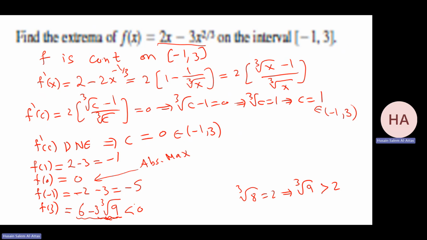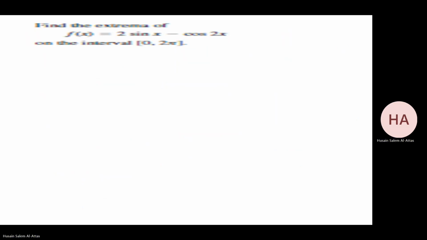This is negative, negative, negative. So 0 is the largest, and minus 5 is the absolute minimum. So I have absolute maximum 0 at x equals 0, and the absolute minimum is minus 5 at x equals minus 1. So sometimes to decide which one is the largest, which one is the smallest, you need to be careful.